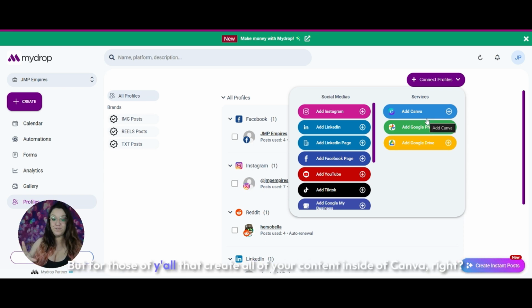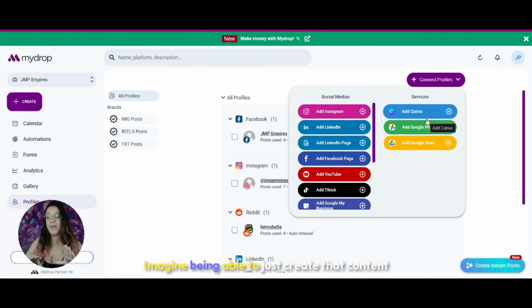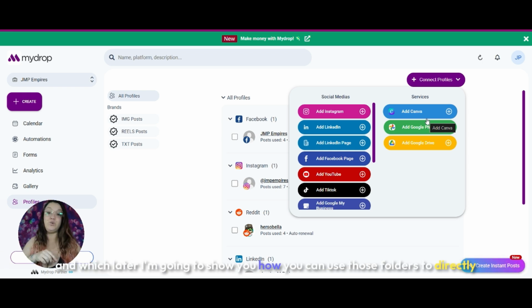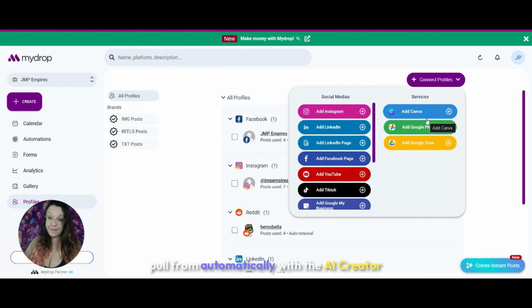But for those of y'all that create all of your content inside of Canva, right? Imagine being able to just create that content, take that folder for whatever the brand is that the stuff is created for, and connect it through here on Canva. Later I'm going to show you how you can use those folders to directly pull from automatically with the AI creator and post scheduler.